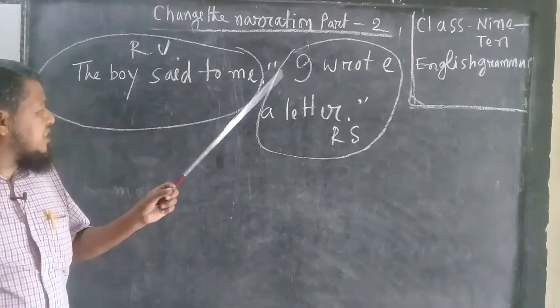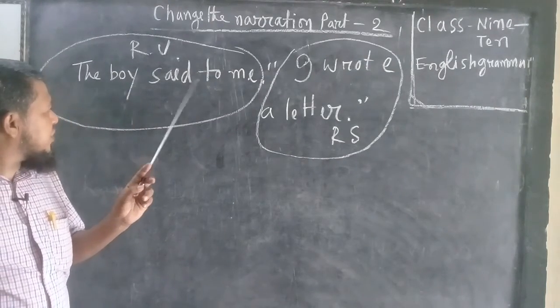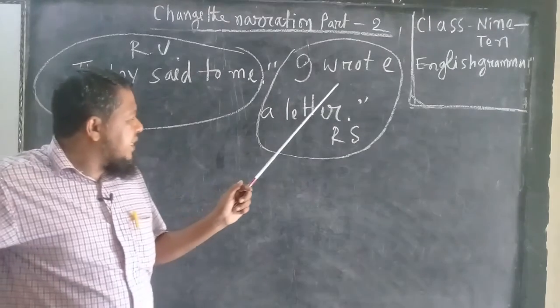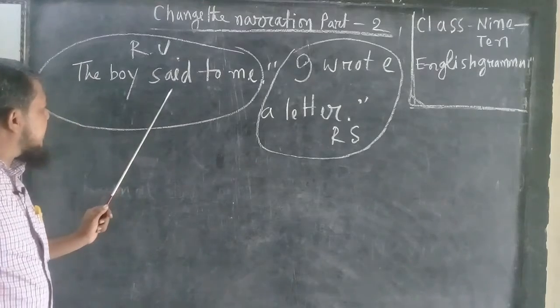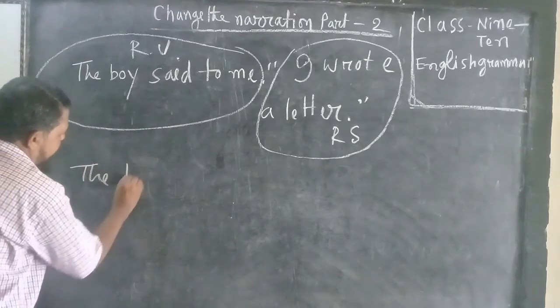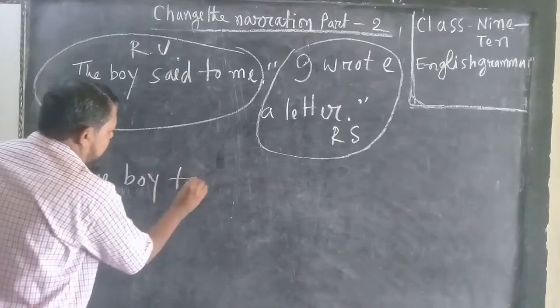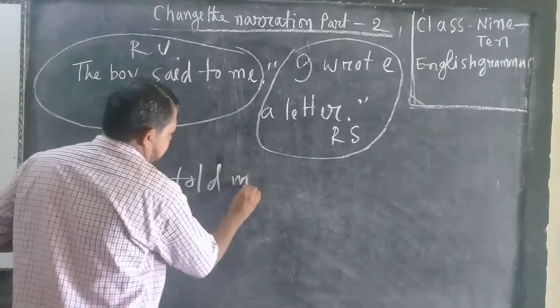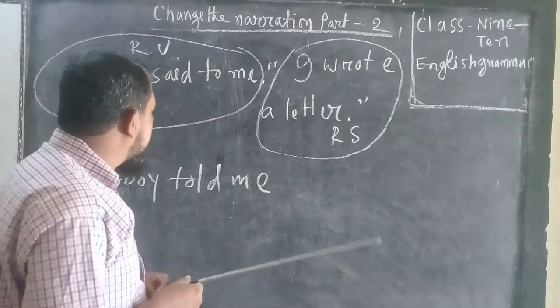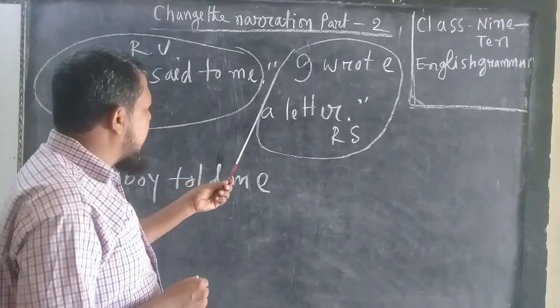Now, first step, the change of said. If the sentence is assertive, said changes to said or told. The boy told me. Step second, the change of inverted comma.